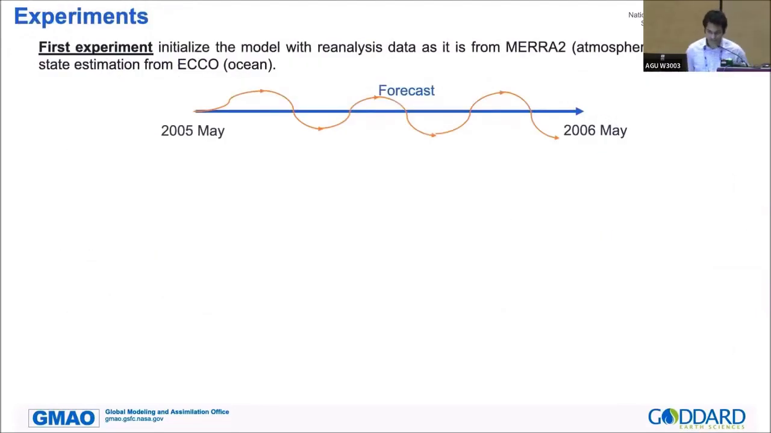We've done a couple of experiments, but due to time constraints I'm going to show those 2 experiments. In the first experiment, we initialize our model with MERRA-2 and ECCO initial conditions just as they are. We take the initial condition, start from May 2005, and run a 1 year experiment.